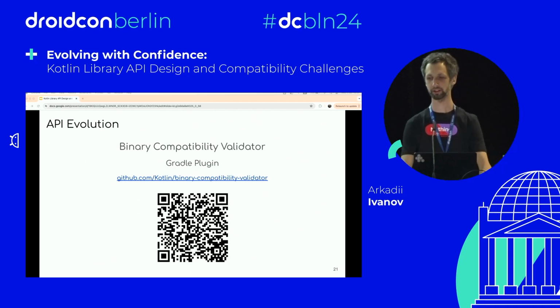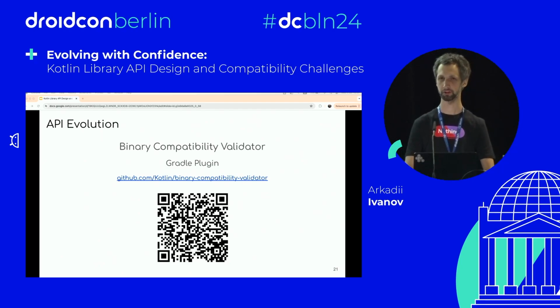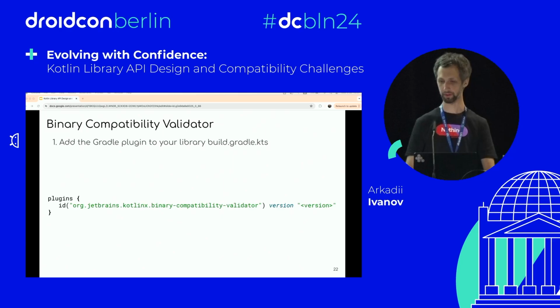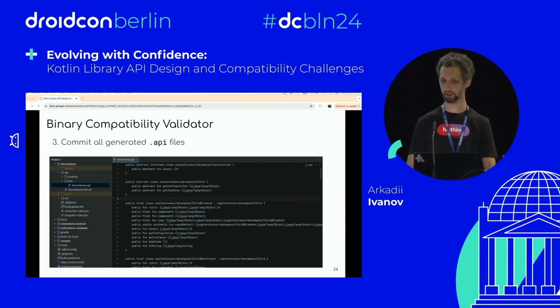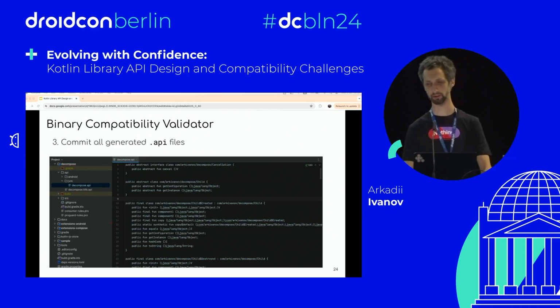And there is also a very nice tool created by JetBrains, which is binary compatibility validator. It's a Gradle plugin that you can add to your Gradle module like this. And once you add it to your Gradle module, you can just run the API dump task. What this task does is it generates a bunch of API files, text files, in the API folder, and you just commit these files to your Git source control.